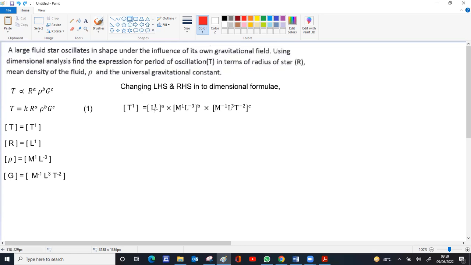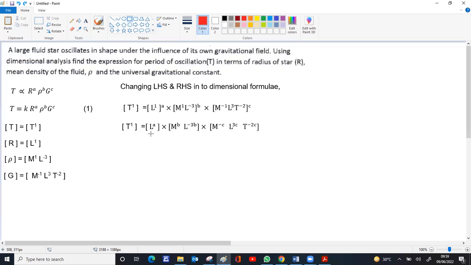Now open the brackets. L raised to 1 into a will be L raised to a. The b will come inside: M raised to b, L raised to minus 3b. The c also will come inside: M raised to minus c, L raised to 3c, T raised to minus 2c. So we have a, b, minus 3b, minus c, 3c, minus 2c.